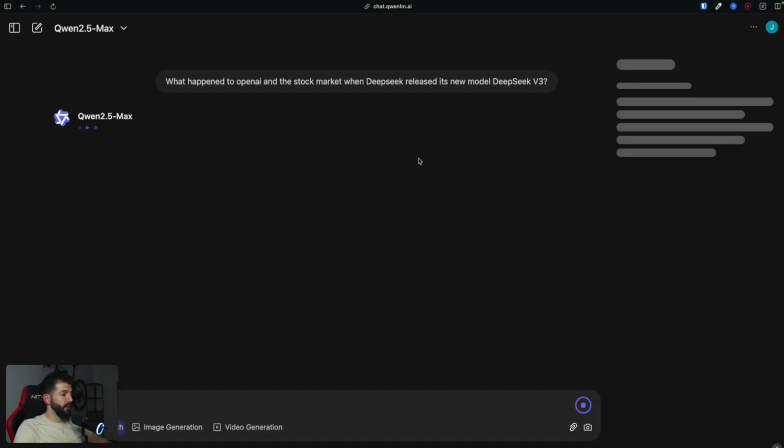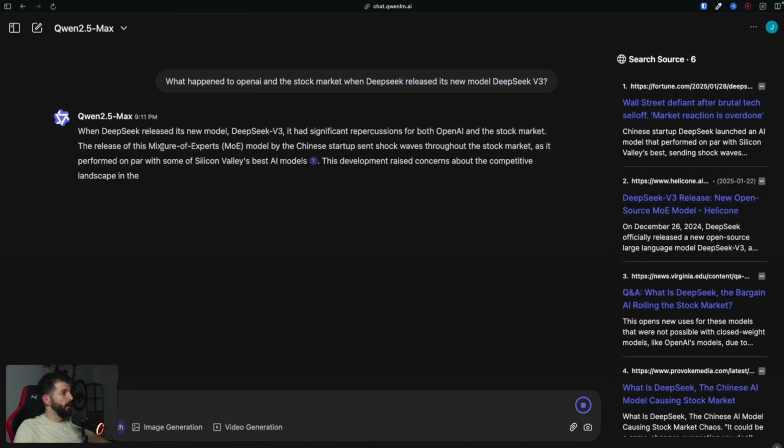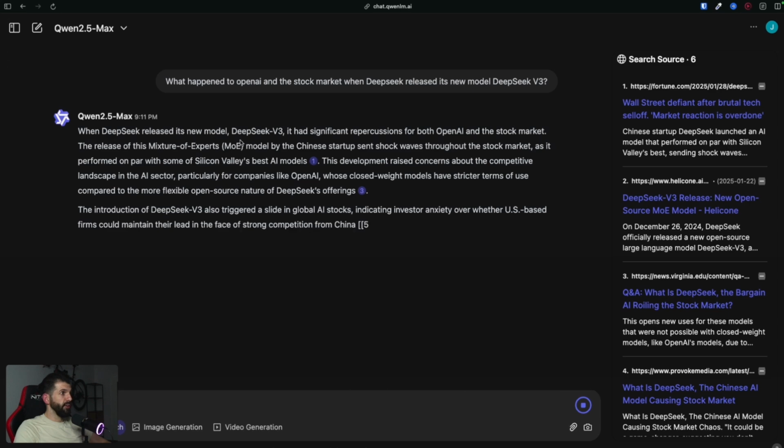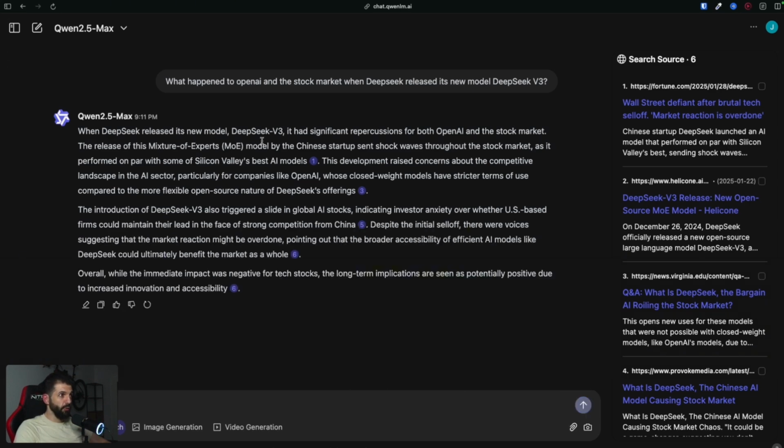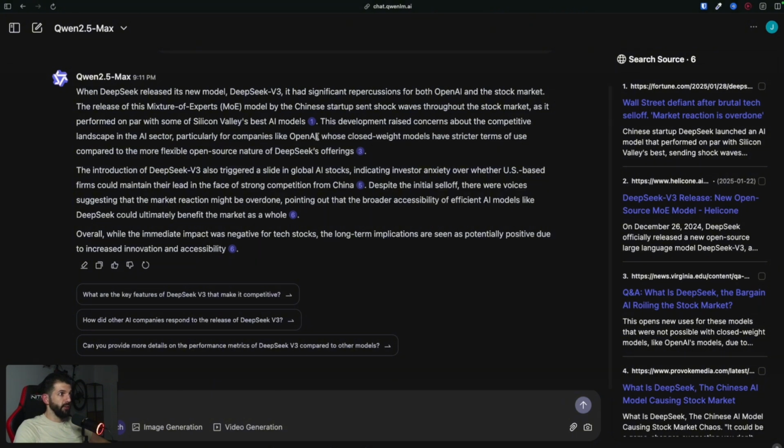So we'll hit send. And on the right, we will see some links to news articles shortly, as you can see. And it says, when DeepSeek released its new model, DeepSeek v3, it had significant repercussions for both OpenAI and the stock market. The release of the mixture of experts model by the Chinese startup sent shockwaves throughout the stock market as it performed on par with some of Silicon Valley's best AI models. True, this development raised concerns about the competitive landscape in the AI sector, particularly for companies like OpenAI, whose closed-weight models have stricter terms of use compared to the more flexible, open-source nature of DeepSeek's offerings.